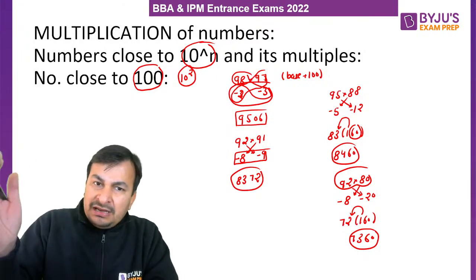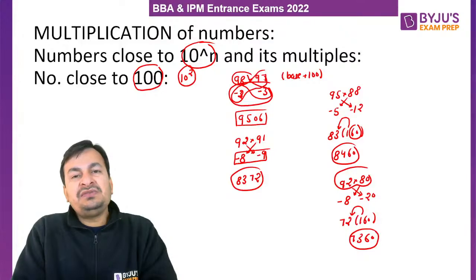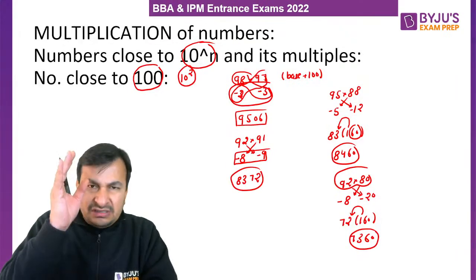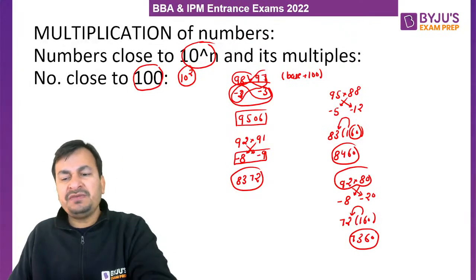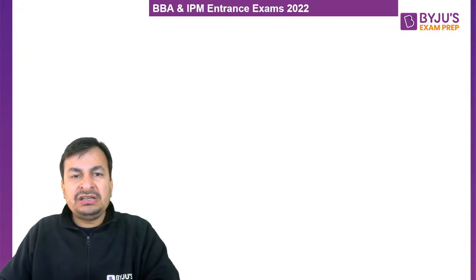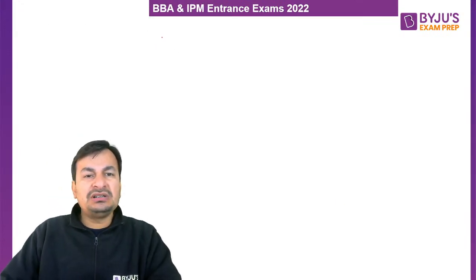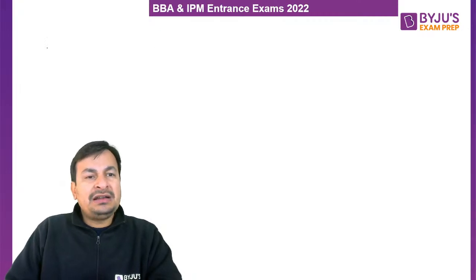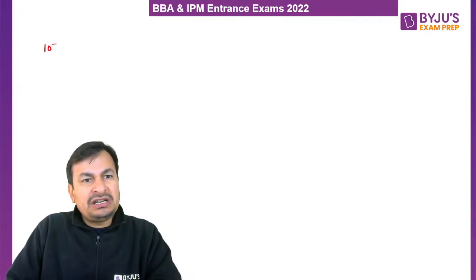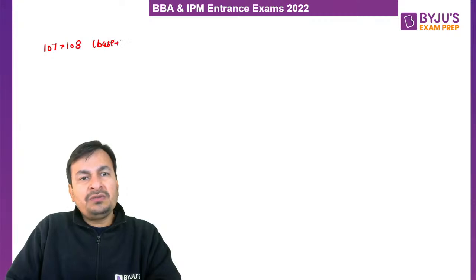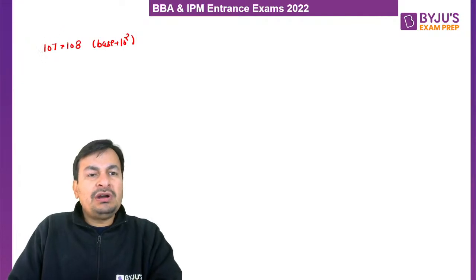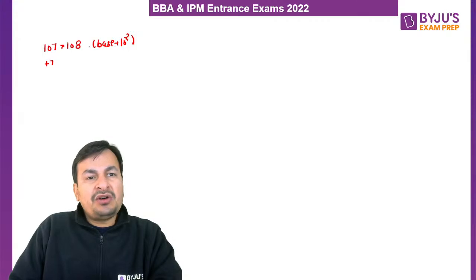ठीक है, remaining numbers के लिए भी the process will remain the same. I am going to discuss in a very detailed manner. Please listen to me very very carefully. Suppose we have to multiply two numbers when both numbers are greater than 100. Suppose we have to multiply 107 with 108. ठीक है, again both numbers are close to 100, so we will consider 10 raised to the power 2 as base. Am I clear? So 107 is how much more than 100? Plus 7. 108 is how much more than 100?